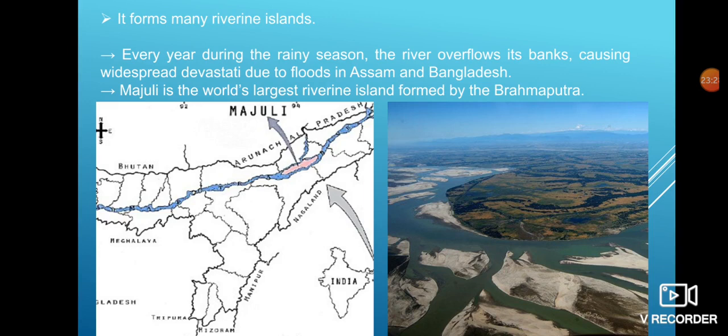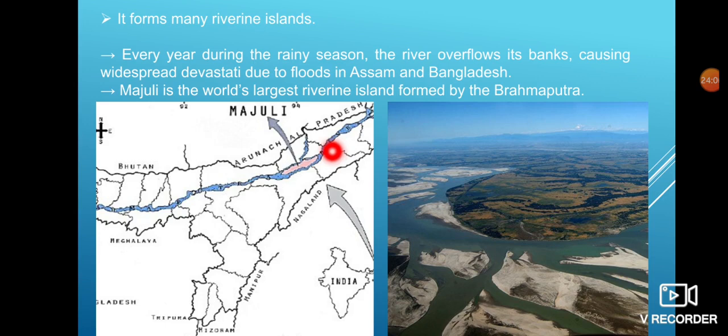When river Brahmaputra enters Assam every year, as it rises from Mansarovar, moves from this side and enters Arunachal Pradesh, it receives most of the water, and ultimately the water level of this river rises, which creates devastating floods in Assam and Bangladesh, due to which Majuli, the river island, is formed.